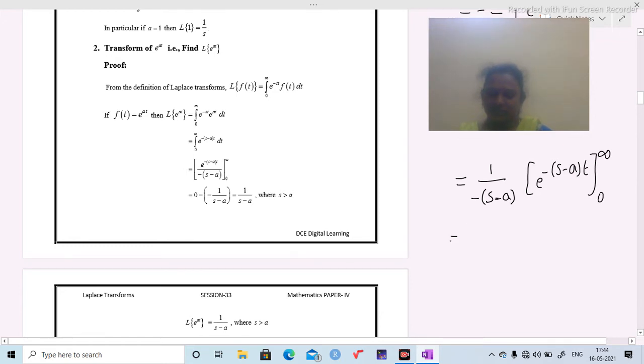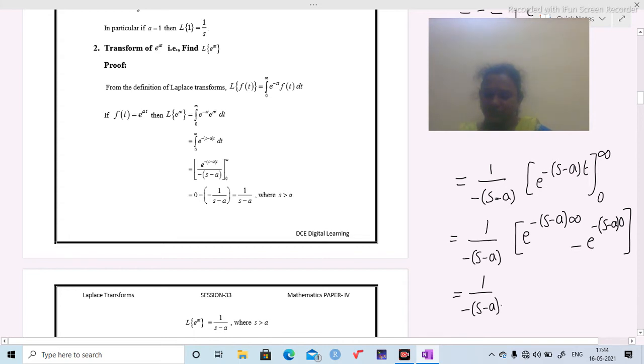So first I am going to substitute the upper limit, that is e power minus of s minus a into infinity, minus e power minus of s minus a into 0. But we know that e power minus infinity is 0. So the value of this term is 0. e power 0 is 1.